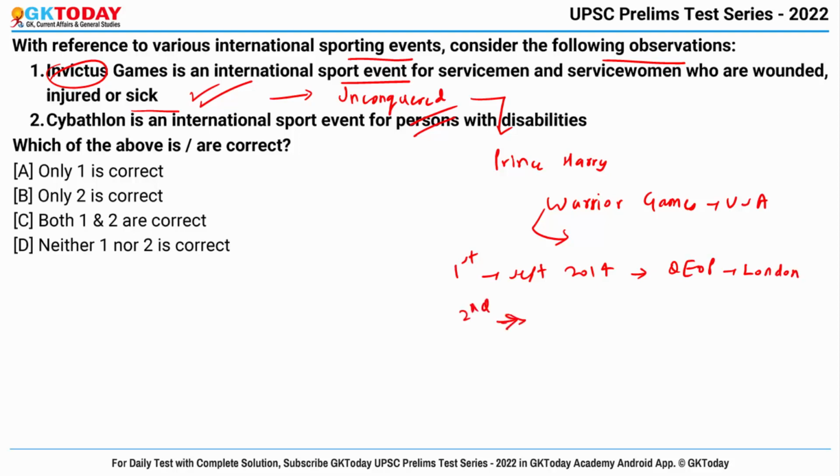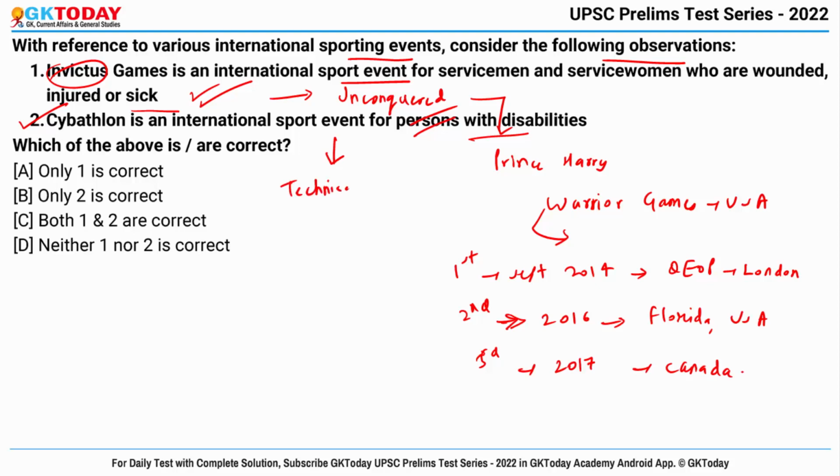Then the second Invictus Games opened in 2016 in Florida, USA, and the third games were held in September 2017 in Canada. Fine. Now second, Cybathlon is an international sport event for persons with disabilities. So yes, this is also right, and in this type of event the participants compete using technical assistance systems.